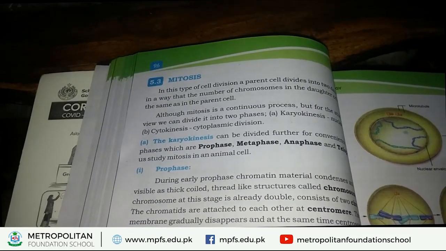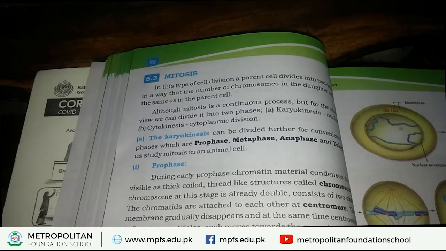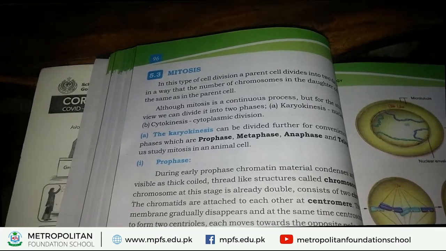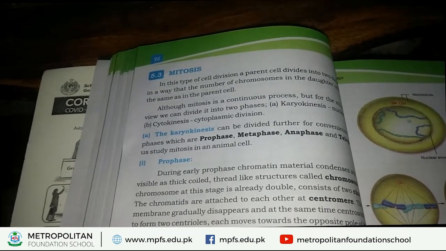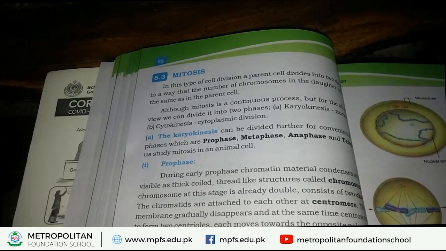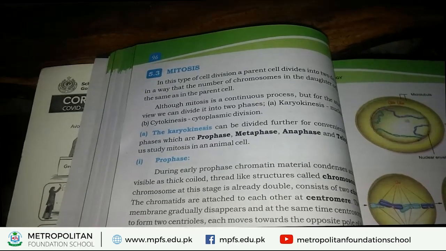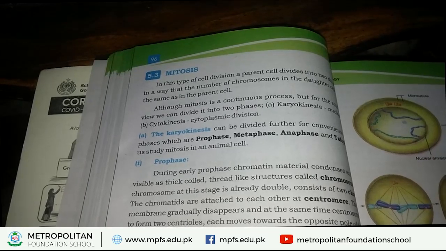Now, we explain mitosis. Mitosis is a continuous process. It consists of two phases. Number 1, karyokinesis, and number 2, cytokinesis. How many phases of mitosis? There are two phases of mitosis, students. Number 1, karyokinesis, and number 2, cytokinesis.